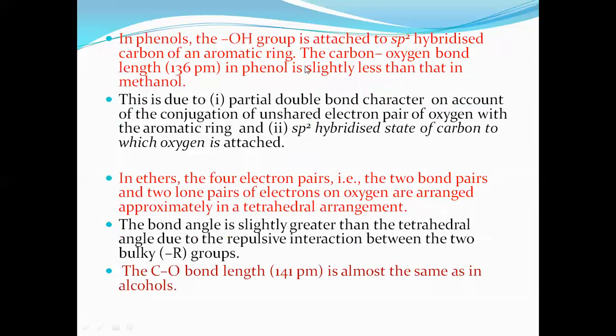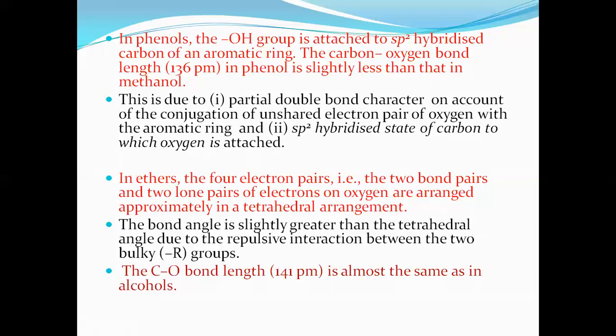In phenols, the OH group is attached to the sp2 hybridized carbon of an aromatic ring. The carbon-oxygen bond length is 136 pm. In phenol, it is slightly less than that in methanol. This is due to a partial double bond character on account of the conjugation of the unshared electron pair of oxygen with the aromatic ring.